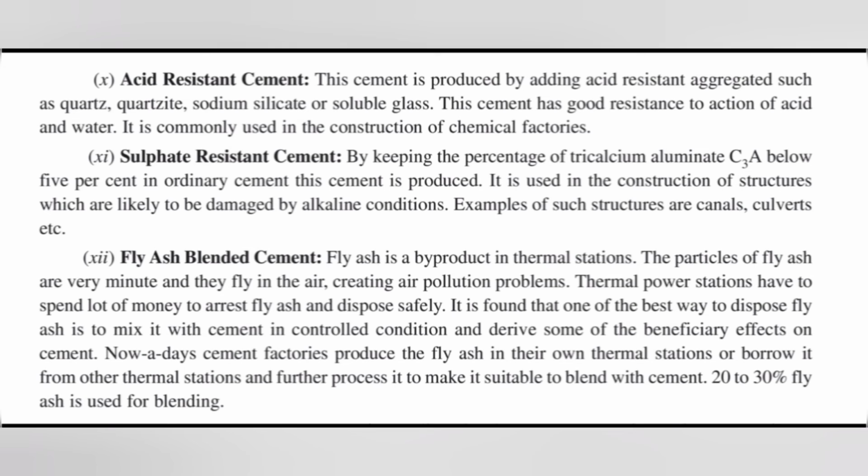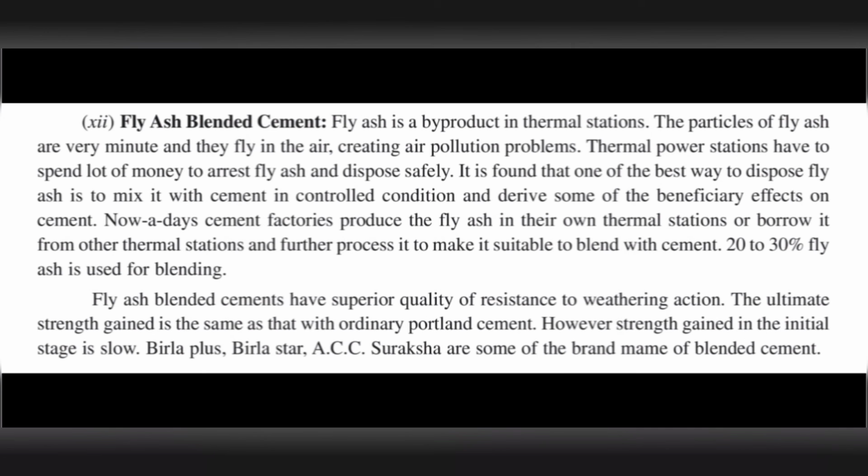Nowadays, cement factories produce fly ash in their own thermal stations or borrow it from other thermal stations and further process it to make it suitable to blend with cement. 20 to 30% fly ash is used for blending. Fly ash blended cement has superior resistance to weathering action. The ultimate strength gained is the same as that of ordinary Portland cement. However, strength gained in the initial stage is slow. Birla Plus, Birla Star, ACC, Suraksha are some of the brand names of blended cement.